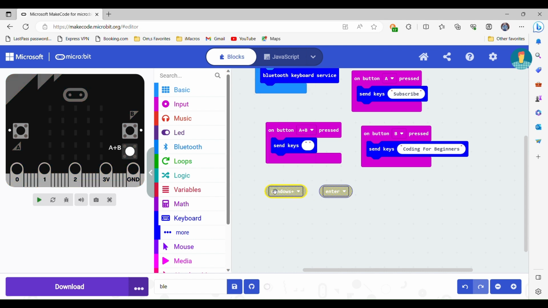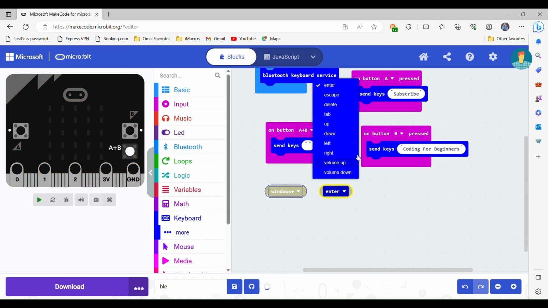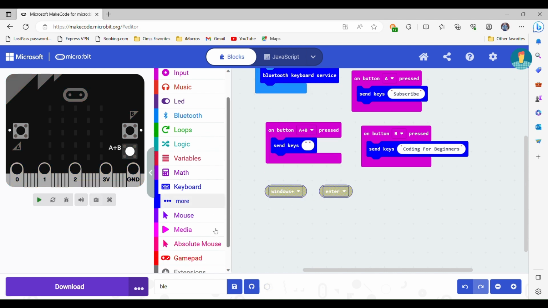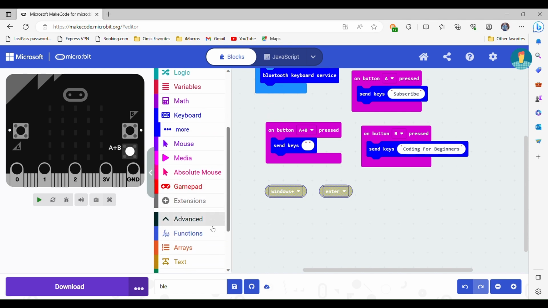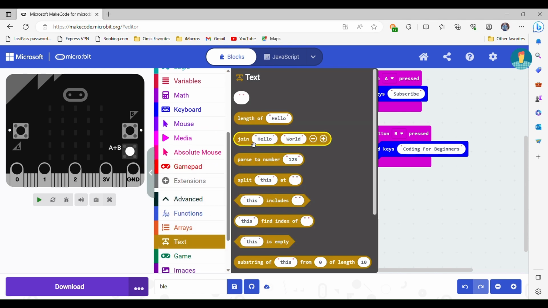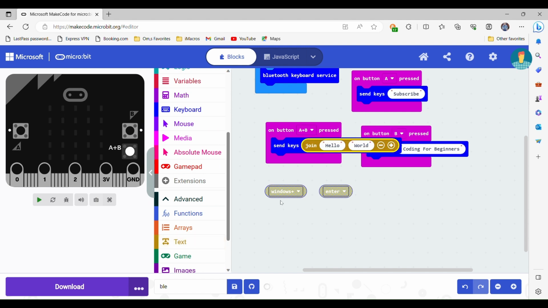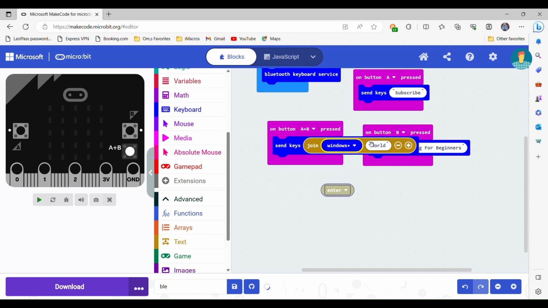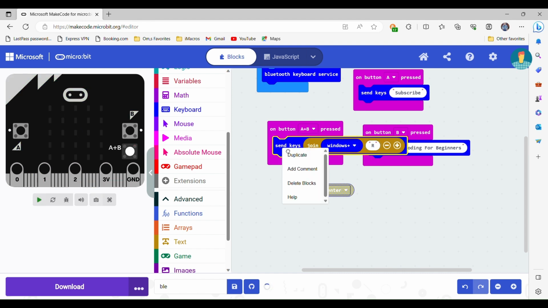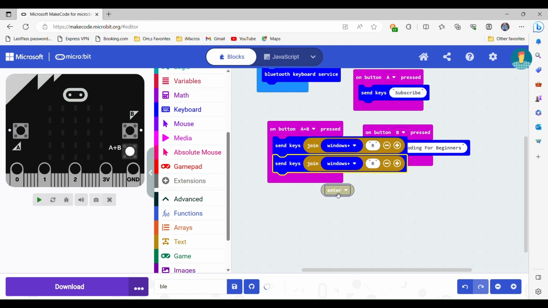Here's our Windows key plus R, simple R. We are going to advanced tabs and this text tab to join two things. We are going to join Windows plus R, and I'm just going to go ahead and duplicate that.